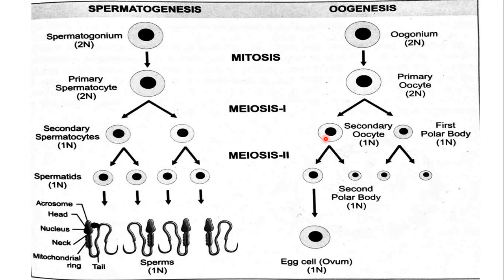And then this larger cell, the secondary oocyte, after meiosis 2, produces a second polar body, a smaller cell, and a larger cell that is called egg cell. So this is how the process of oogenesis takes place in the females.